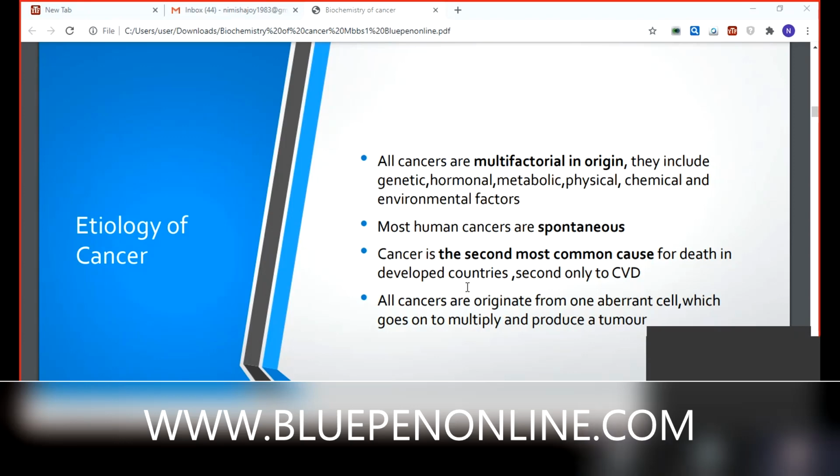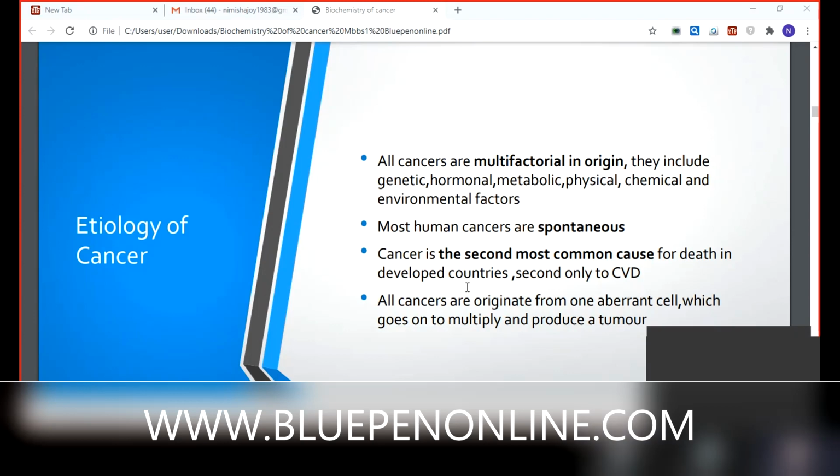Then cancer is the second most common cause of death, second only to CVD. What is CVD? Cardiovascular disease. That is the first common cause of death. The second most common cause of death is cancer.